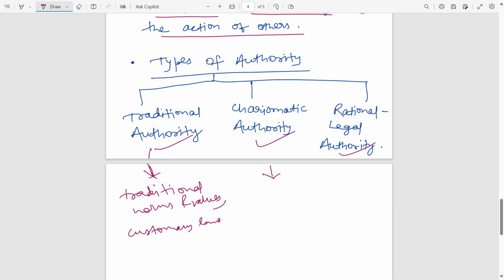Like today, for Mahatma Gandhi, people see a charismatic personality, and B.R. Ambedkar had a charismatic personality. Today you see many gurus and babas in India whom people think of as charismatic personalities, and the whole crowd goes to those babas and starts worshipping them. These kinds of things are getting normalized even today. This is an example of charismatic authority.